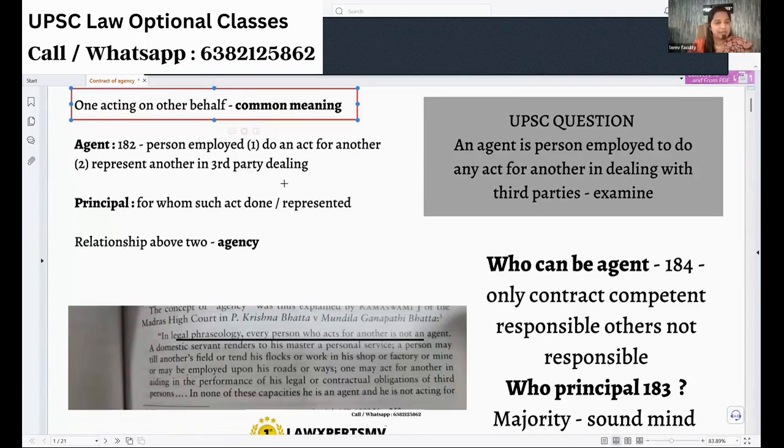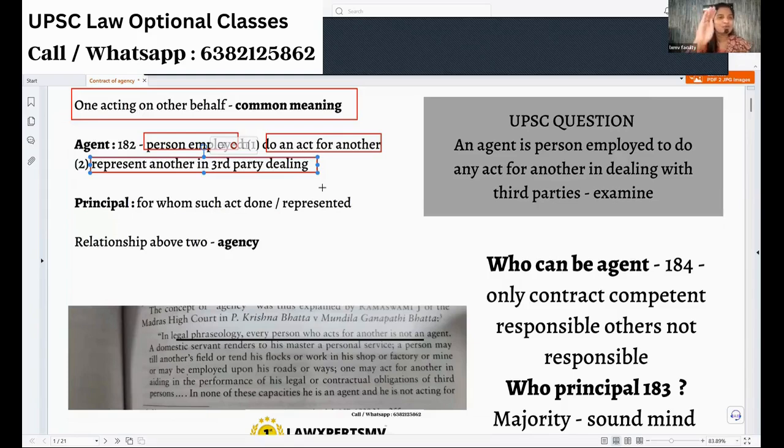But legally speaking, an agent is any person employed to do an act for another or to represent another in dealings with third parties. You're doing some act for me, which means you're not doing it as my servant. You're representing me. You go and sign, it means I have signed the contract.